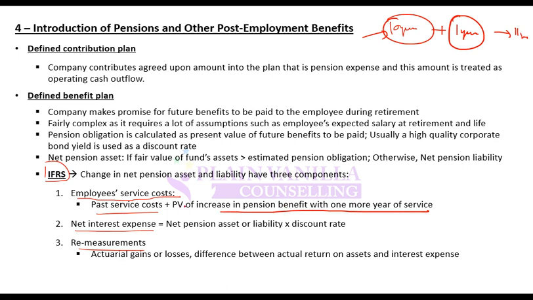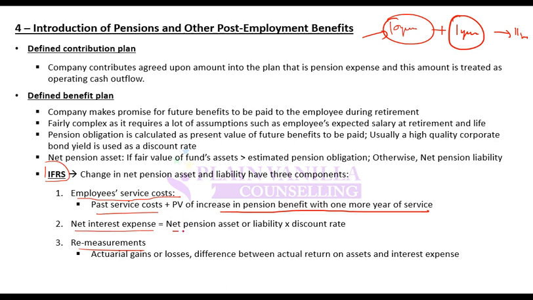So past service cost plus present value of increase in benefit with one more year of service is employee service cost. US GAAP would treat these as two separate components. So remember the difference. Here they are accumulated. In US GAAP, they will be treated as two separate components.